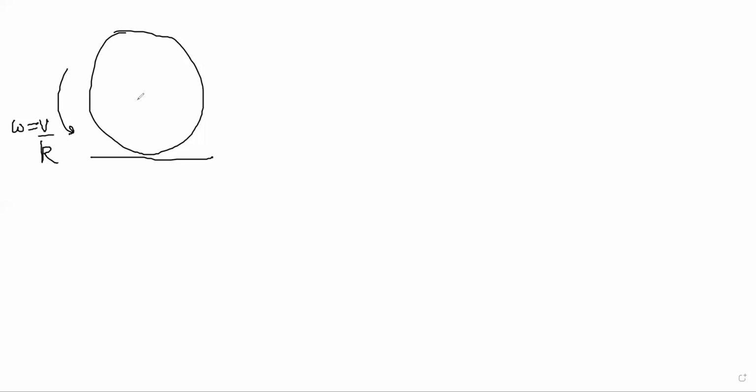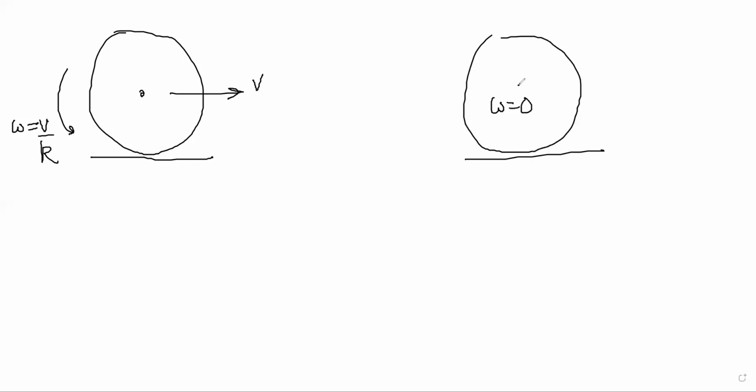V is equal to V. Suppose we are doing just the first part. Later it stops, right? So omega is 0 and it is going at some V dash. You have to find this, right? It's a straightforward question only.